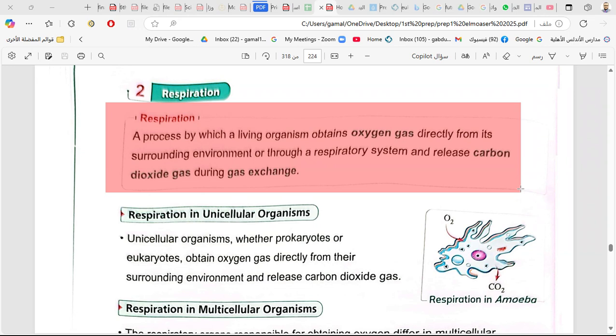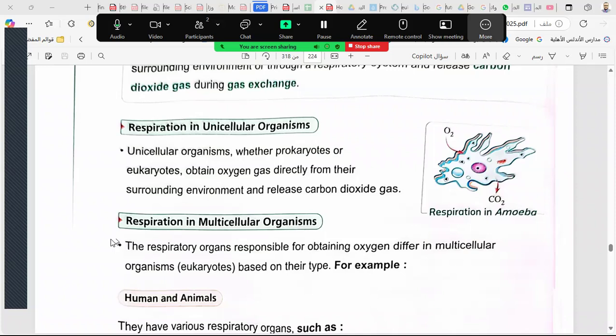So respiration is opposite to photosynthesis. In photosynthesis, the plant takes carbon dioxide and produces oxygen. In respiration, we take oxygen and produce carbon dioxide.